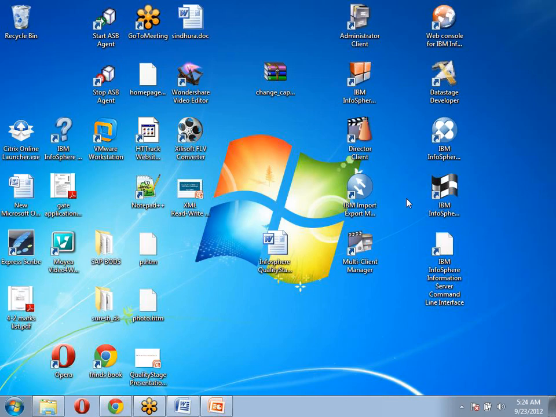To get a job in any of these positions, if you find an administration position in your area and want to apply, you need to be ready for that. If you want to apply as a developer, we need to be ready for that. If you want to apply as a QualityStage developer or Information Analyzer developer, be ready for that.